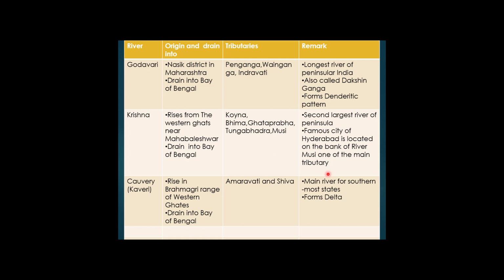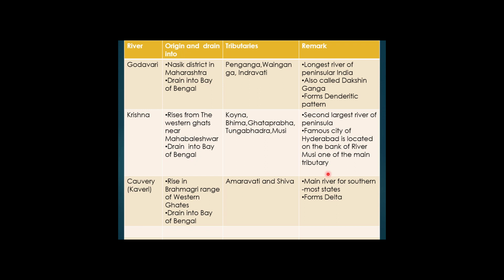Now we will study the river Krishna. River Krishna is also one of the important rivers of the peninsular part of India. It rises from the Western Ghat near Mahabaleshwar in the state of Maharashtra. It is also draining its water in the Bay of Bengal. The river Tungabhadra, Koyna, Bhima, Ghatprabha, Musi, these are the important tributaries of river Krishna. This is the second largest river of peninsular part of India.